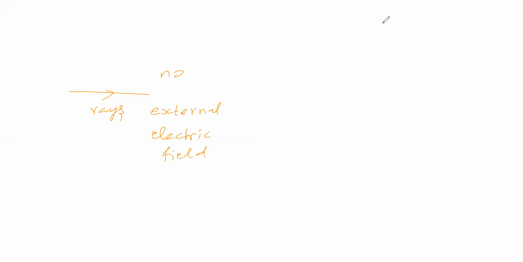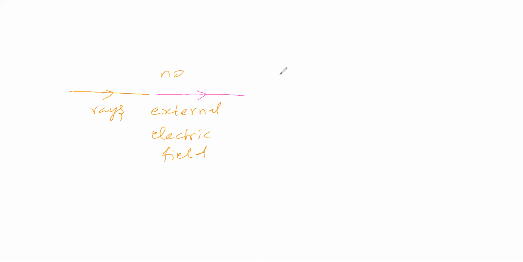What is the path of these rays? The path is like this, with no deviation. Electric field means passing current. If the external electric field is not given, then the path of these rays is straight.